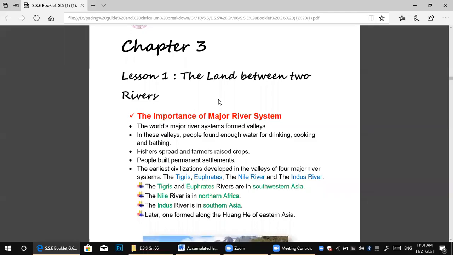Okay, but firstly, let me share my screen with you. That's in chapter 3, the land between two rivers. The land between two rivers. Okay, let's start together.